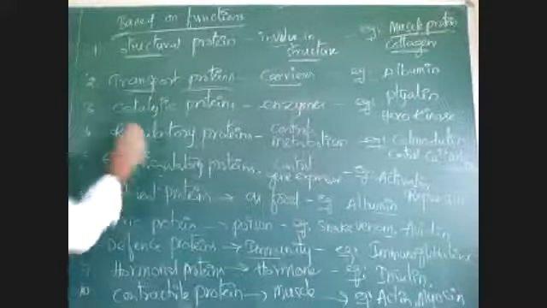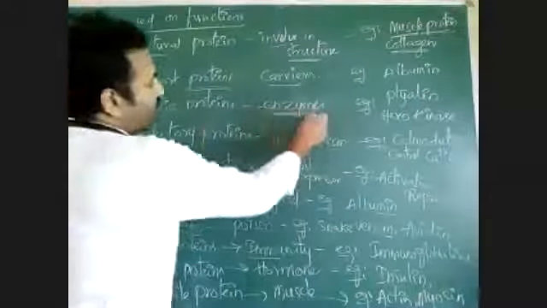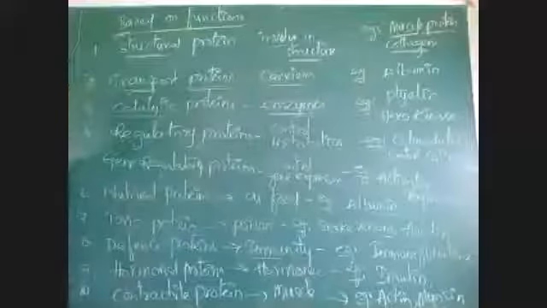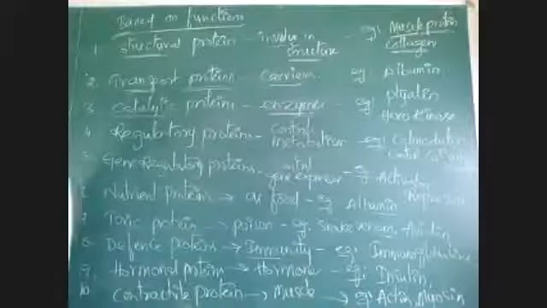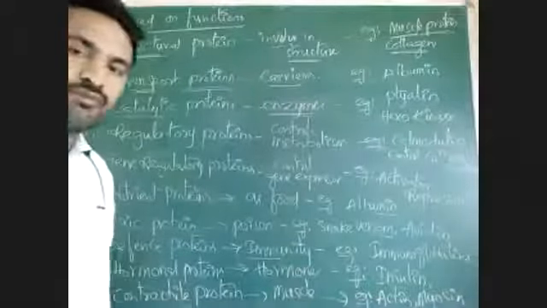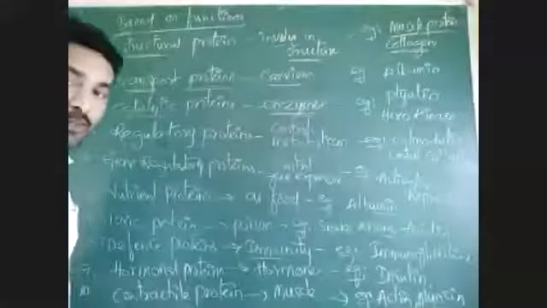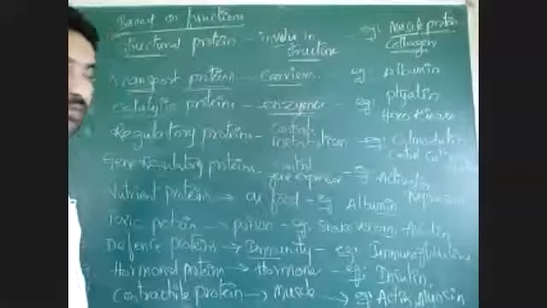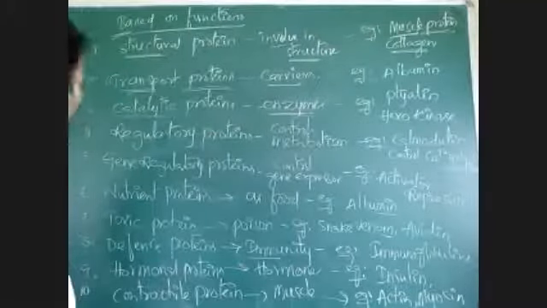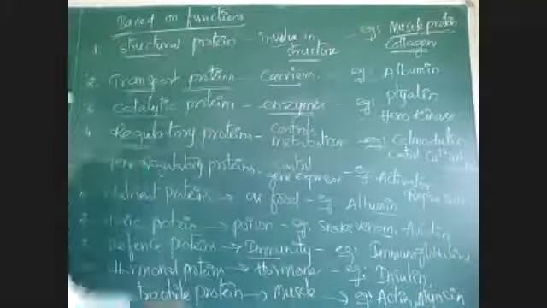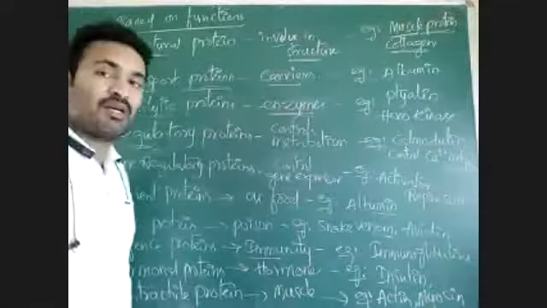Then catalytic proteins are those which work as enzymes. Some proteins can work as enzymes; they are called catalytic proteins. Examples: amylase, hexokinase, lipases, proteases, trypsin, chymotrypsin. Then regulatory proteins are those which regulate metabolism.